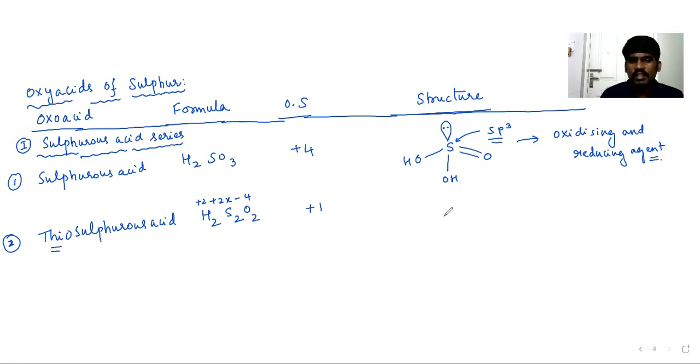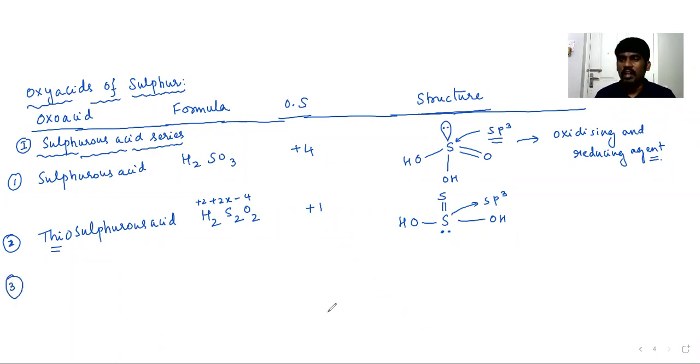Thio indicates a sulfur-sulfur linkage should be present in it. OH, double bond S, and there is a lone pair. Hybridization: 3 sigma, 1 lone pair, so sp3 can be given.